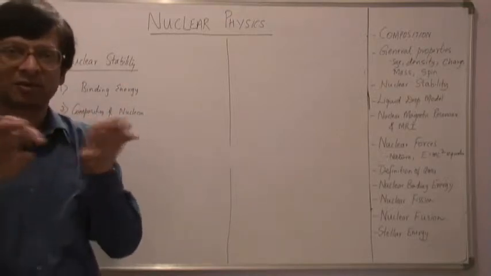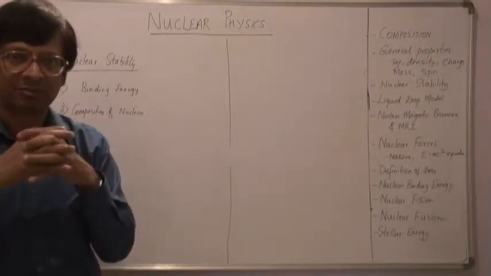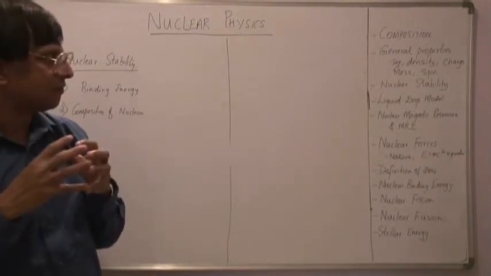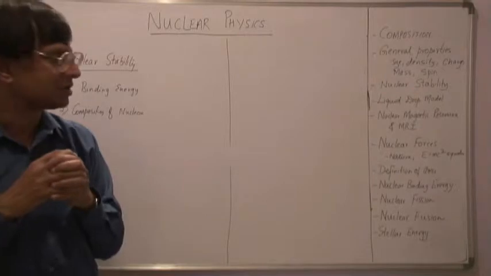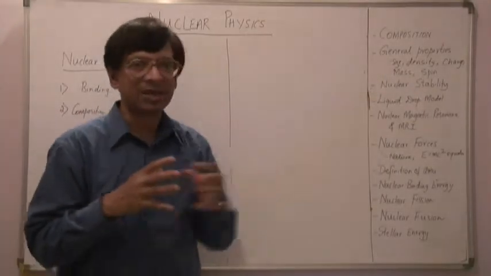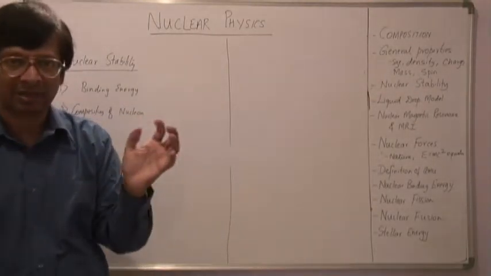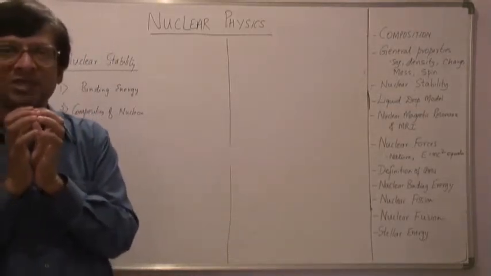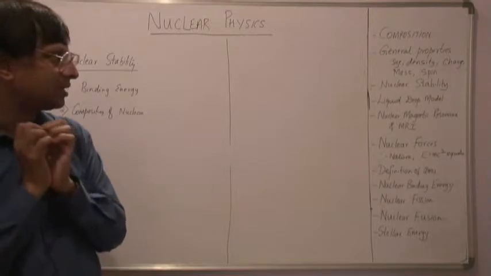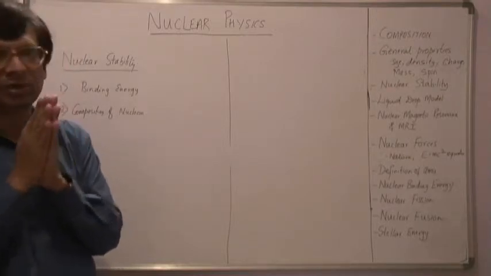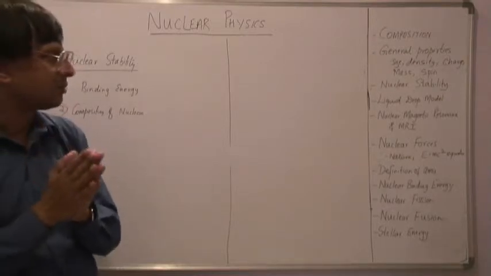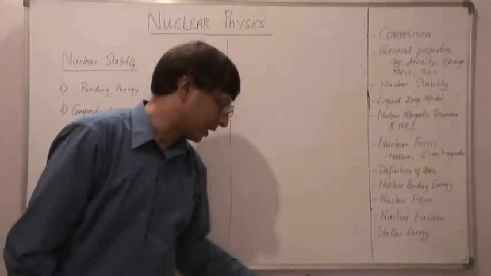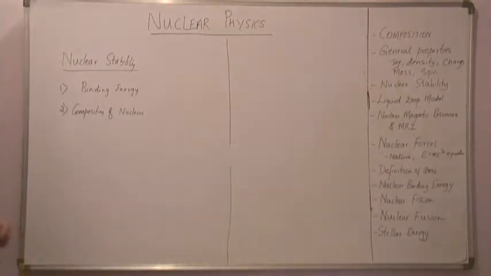Obviously there is going to be repulsive force between the positively charged protons. So if we consider only electrostatic forces, then the nucleus would have been unstable. They would have blown apart, because as you bring the positively charged protons together, there would have been repulsive forces. But it doesn't appear to be so. The nucleus is quite stable. There are a large number of nuclei that are quite stable.